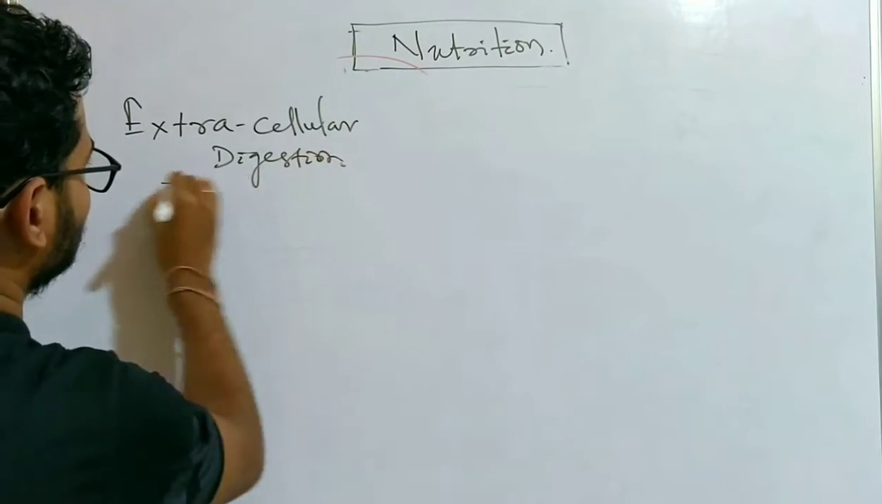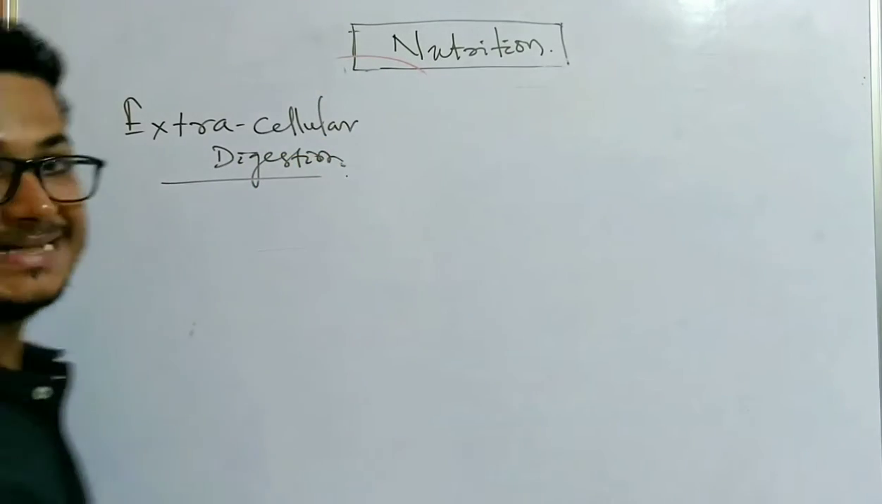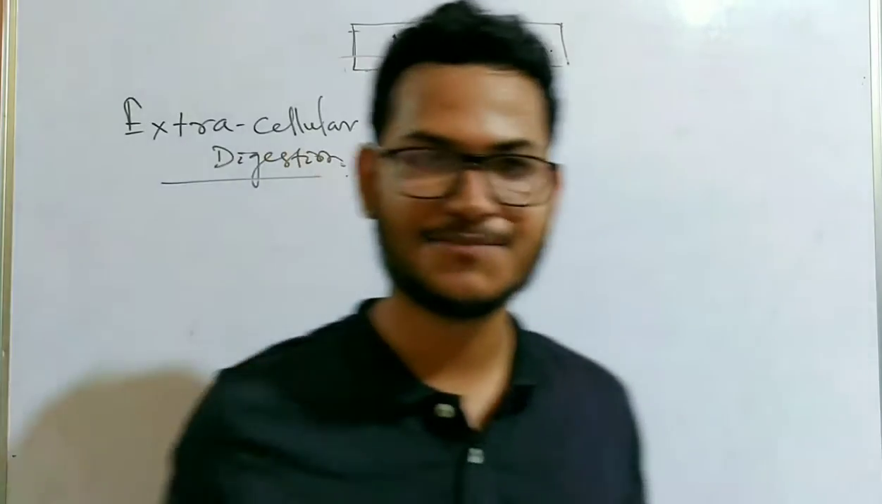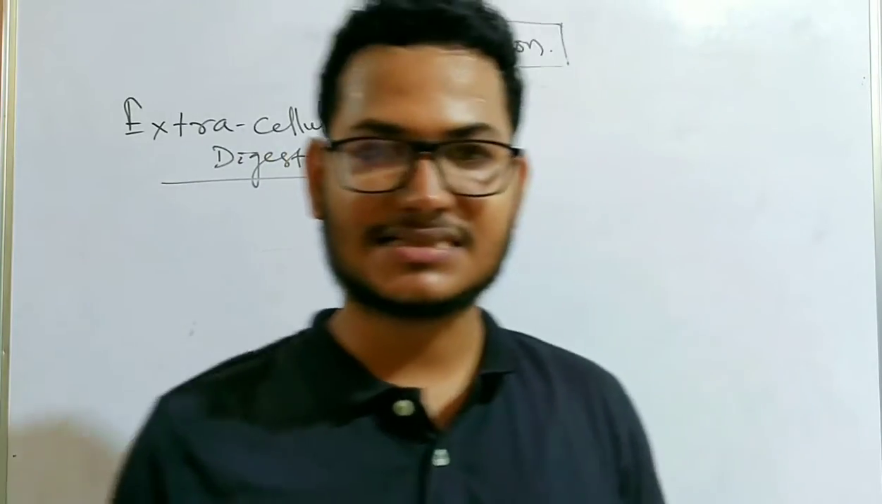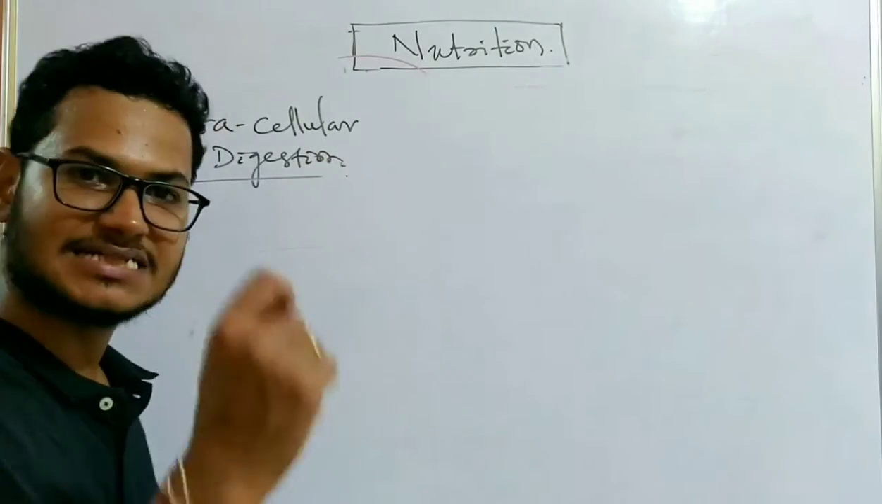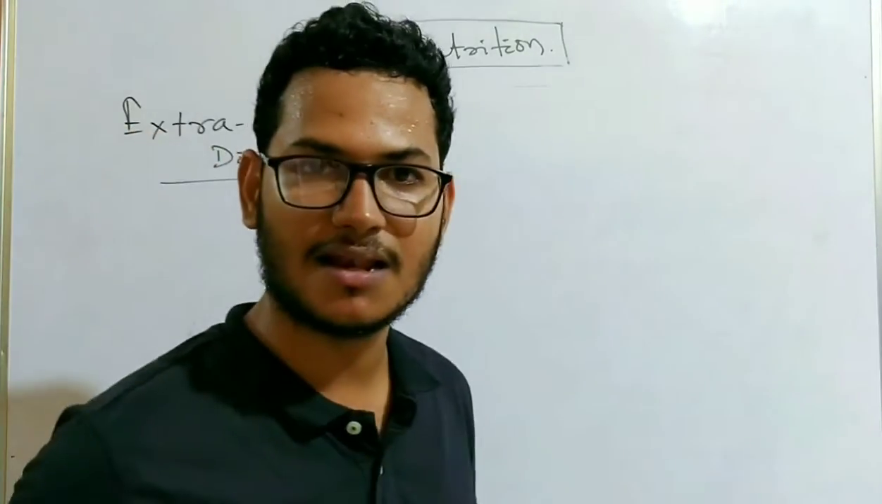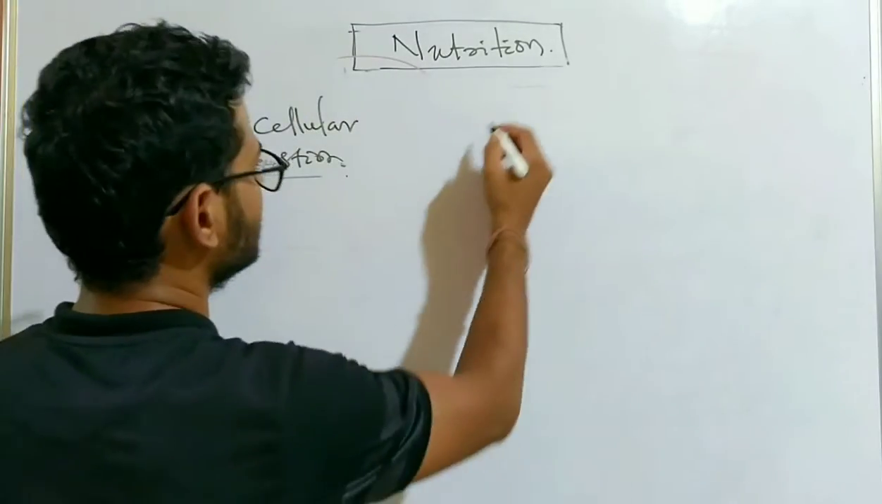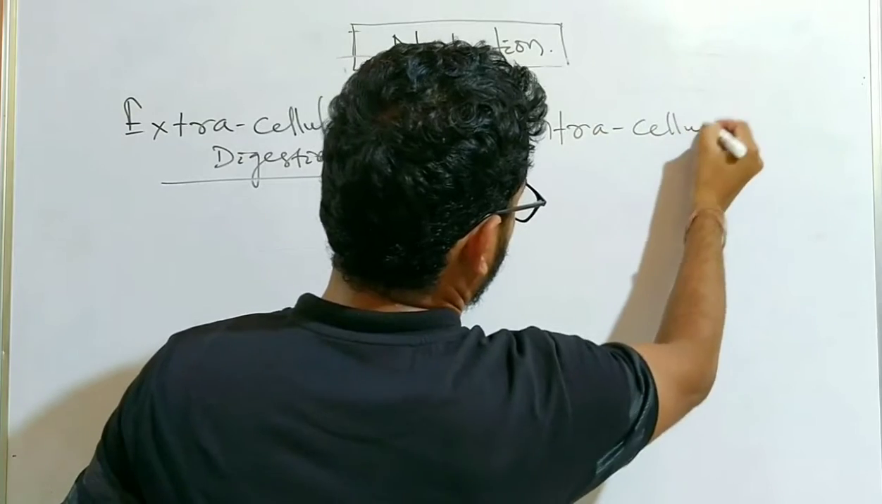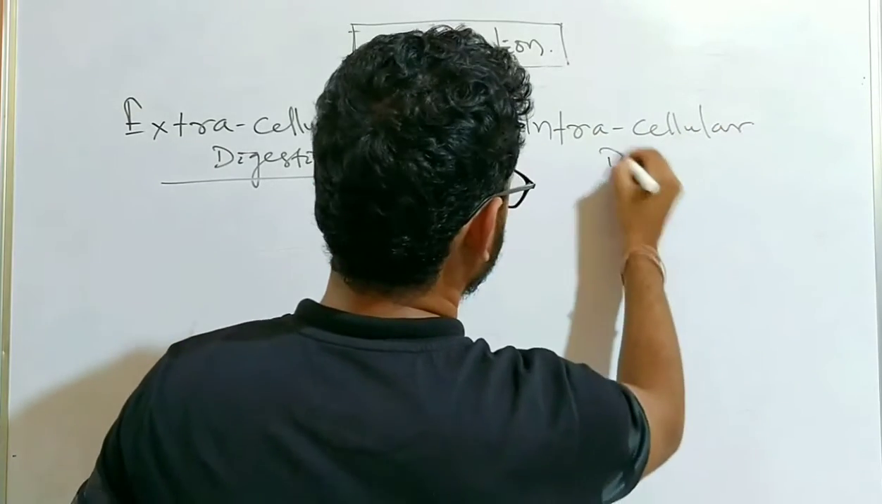Another thing we need to focus on: in case of unicellular protozoa and porifera, the type of digestion is intracellular, which means the digestion takes place inside a single minute cell. So it is intracellular digestion.